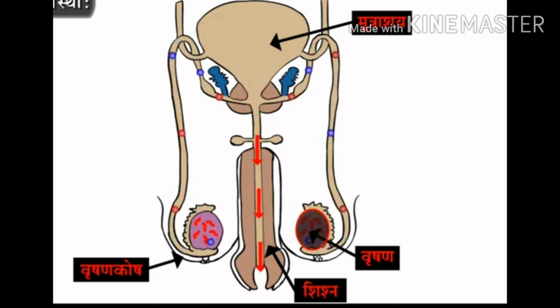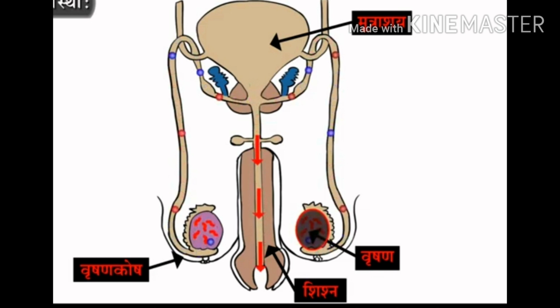Seminal vesicles secrete their secretion into the ejaculatory ducts. Semen is formed of sperms and the secretions of all these glands. Semen is ejaculated out through the penis. All the organs of the male reproductive system are paired except the urinogenital duct, penis and scrotum.